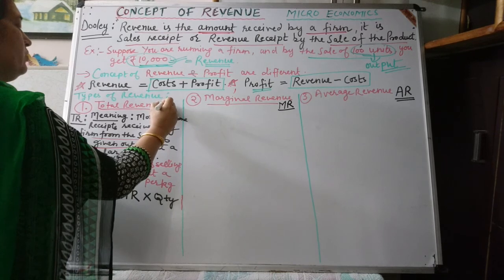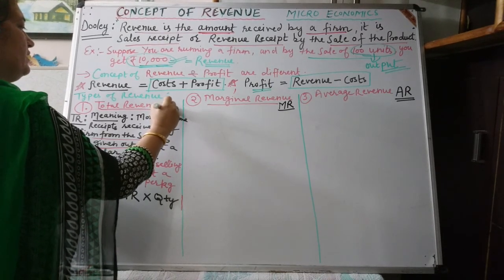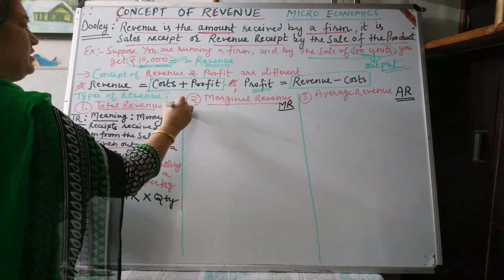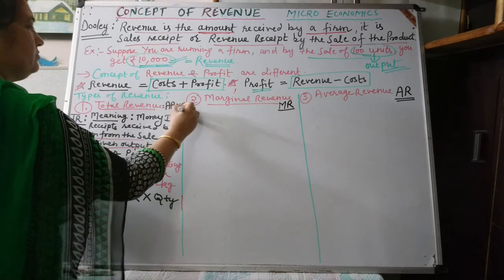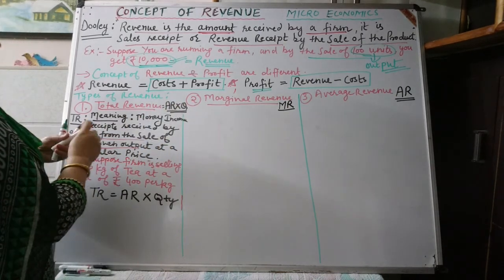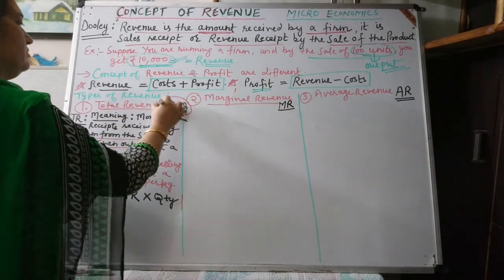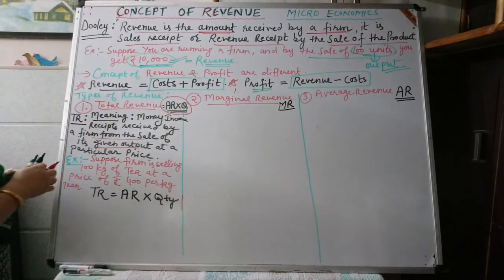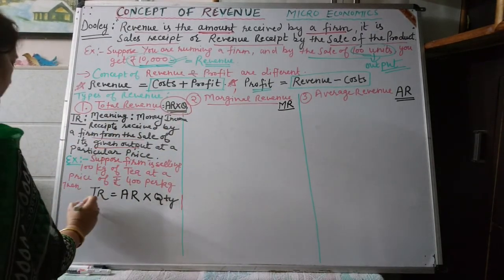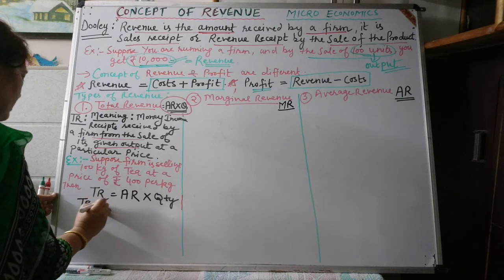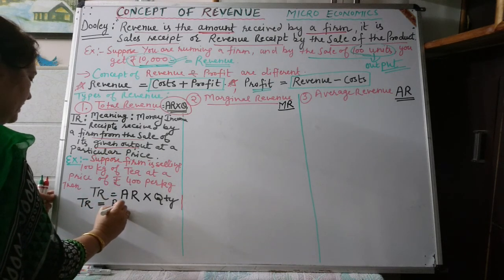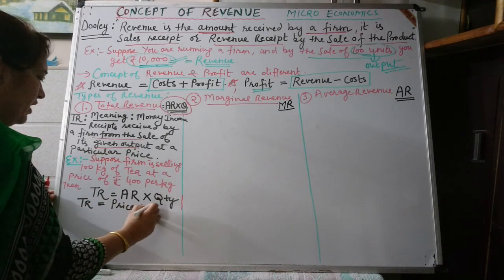Here I am writing down the formula: TR is equal to AR multiplied by quantity, or TR is equal to price multiplied by output.